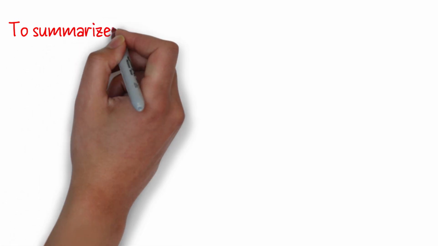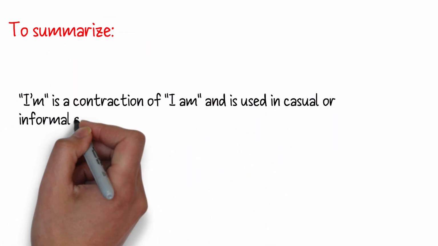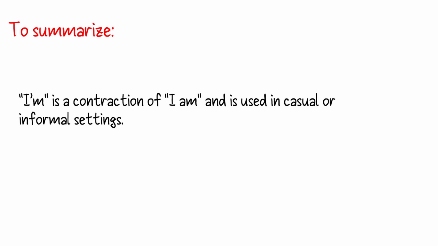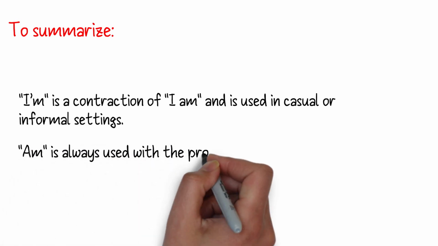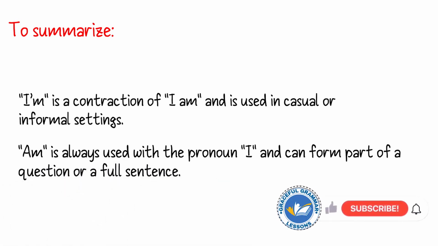To summarize, I'm is a contraction of I am and is used in casual or informal settings. Am is always used with the pronoun I and can form part of a question or a full sentence.